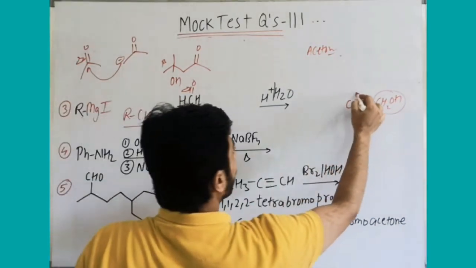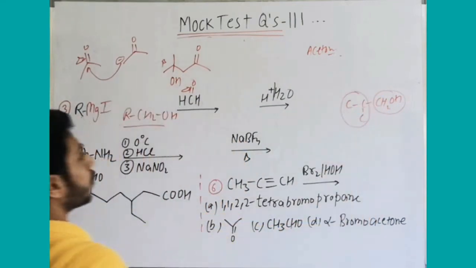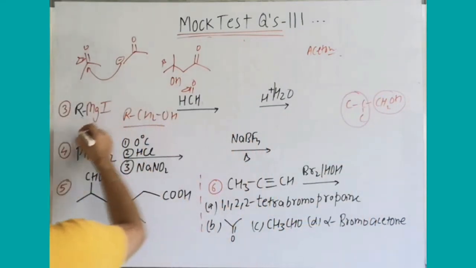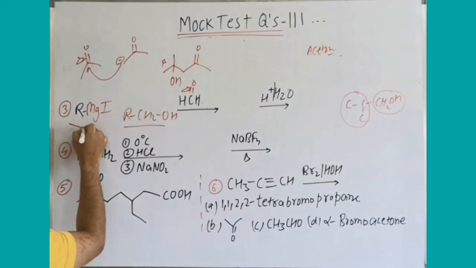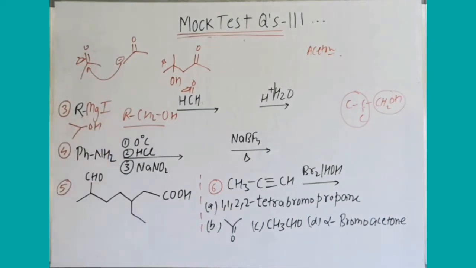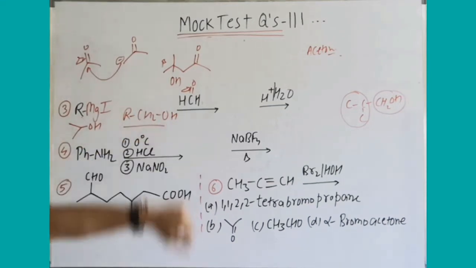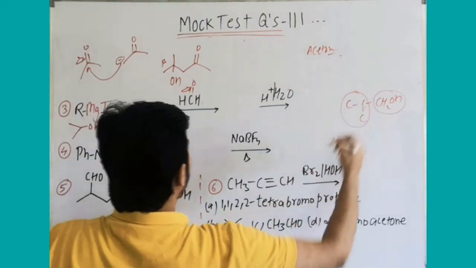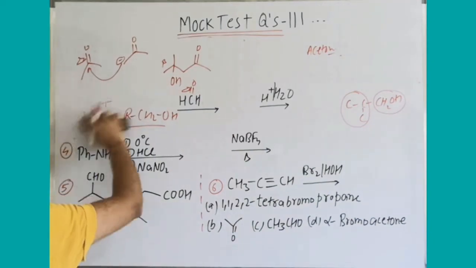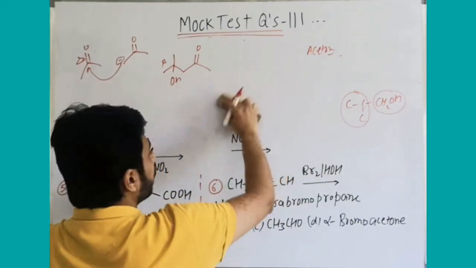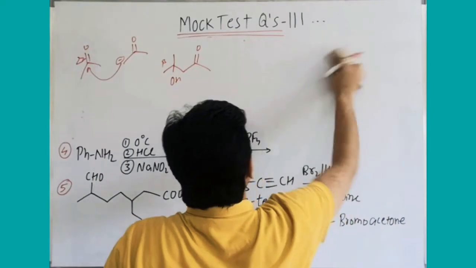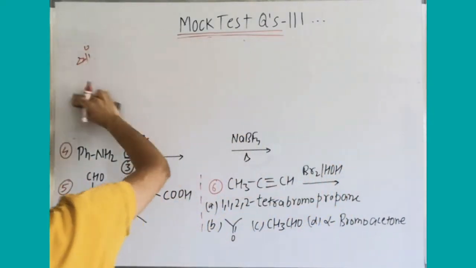So which alcohol should be there? It should be isopropyl alcohol. If you take isopropyl alcohol, then it forms Grignard. The Grignard attacks here, and you will finally get 2-methyl propanol. I'm not repeating it again and again. If you want to listen, you can repeat this video from that time onwards.